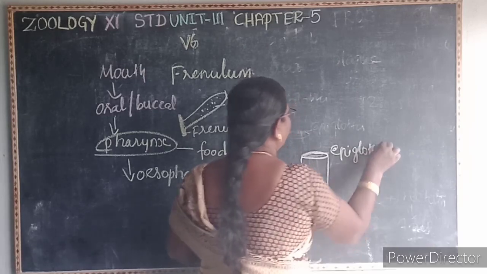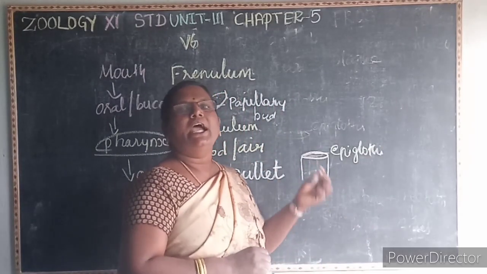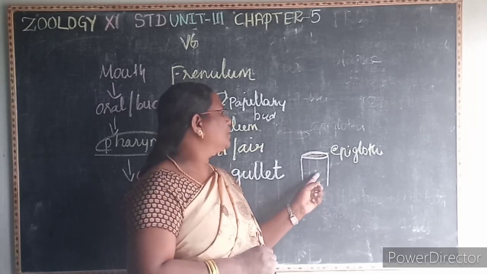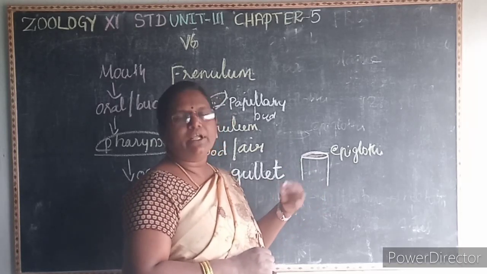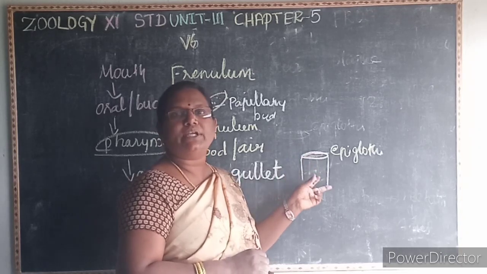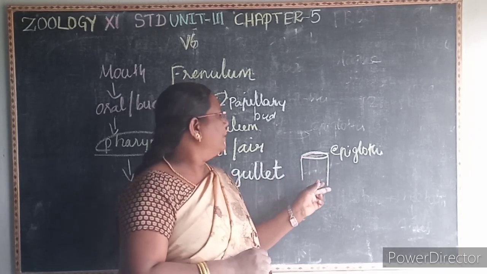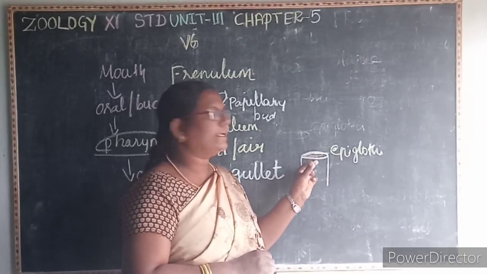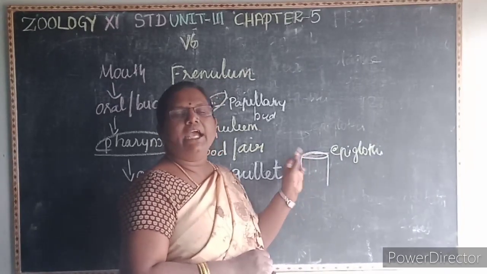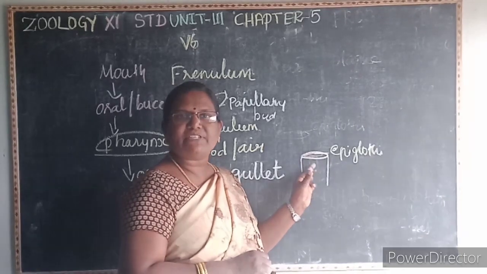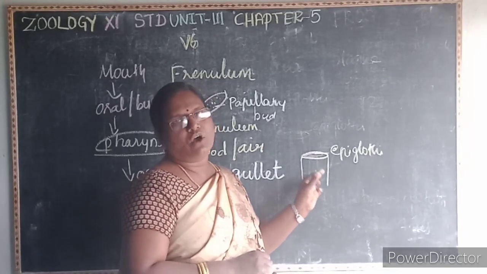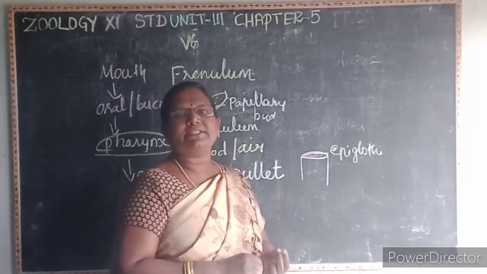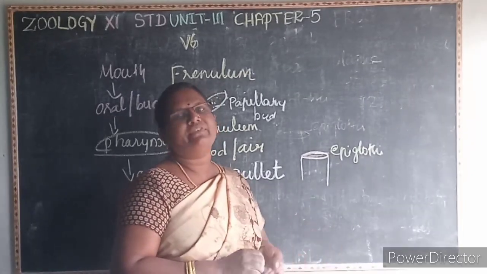So here this epiglottis prevents the entry of food into the glottis. That is the opening of the trachea. When we swallow, the food should not enter into the trachea or the windpipe, so it is closed by the epiglottis. The glottis is the opening of the trachea. It is closed by the cartilaginous flap that is called the epiglottis. Then there are two masses of lymphoid tissues present at the sides of the pharynx.